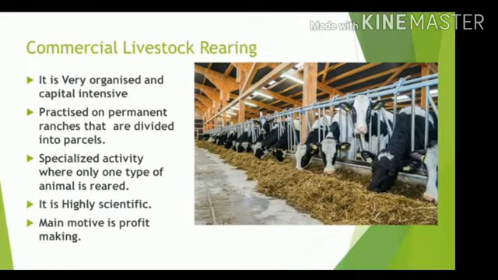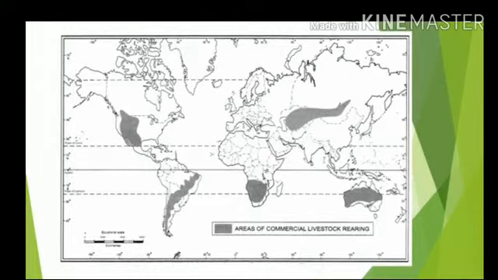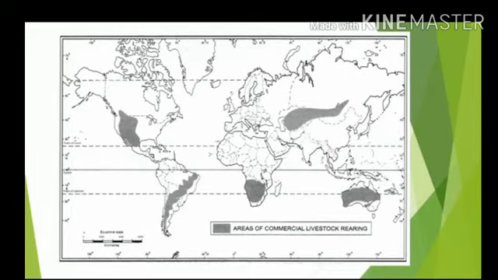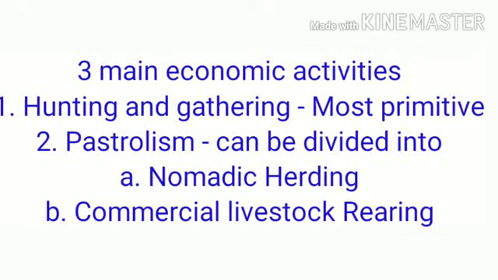It means it is highly scientific, and because of that it is mainly practiced in the developed regions of the world, like New Zealand, Australia, Argentina, the United States of America, especially where we have grasslands. So in these areas we have this very important activity called commercial livestock rearing.